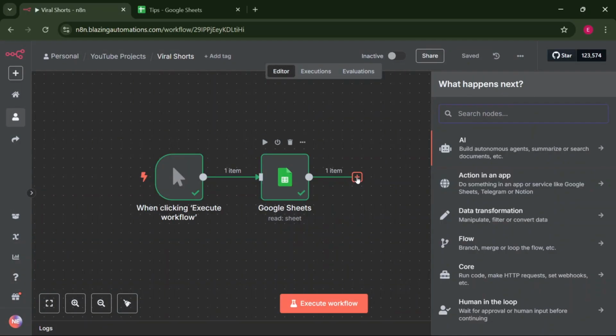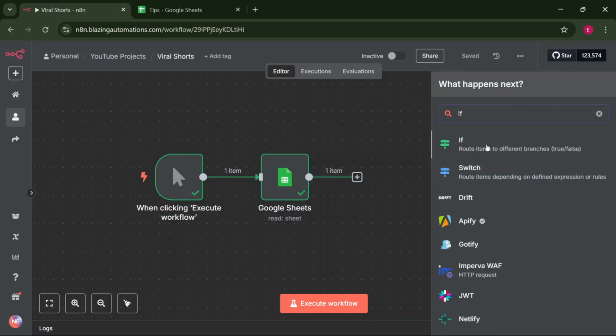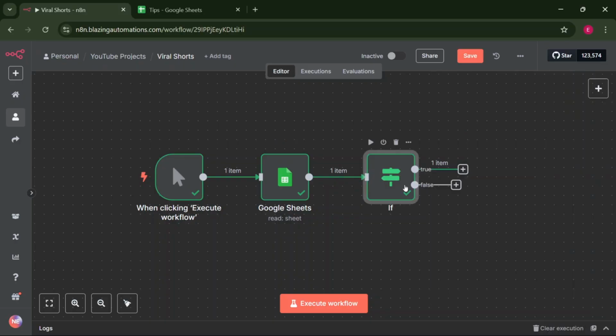Next, let's add an if node. Search for if and click on it. The if node is going to help us to check if there is any data that has been fetched from the Google Sheets.